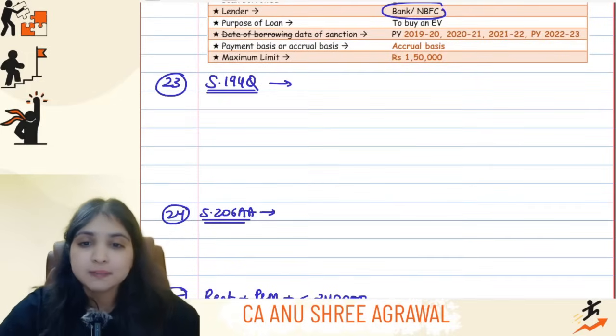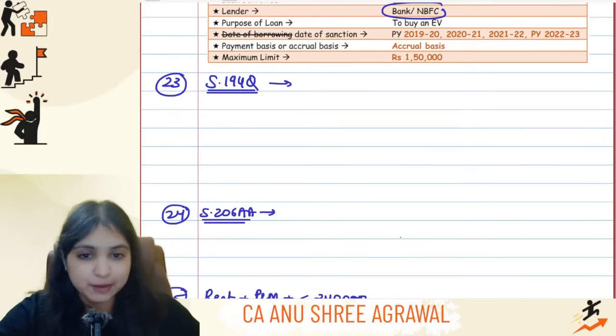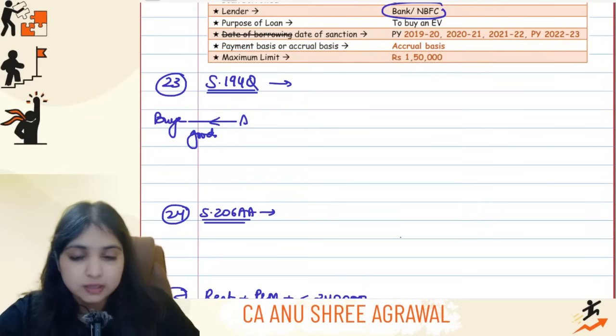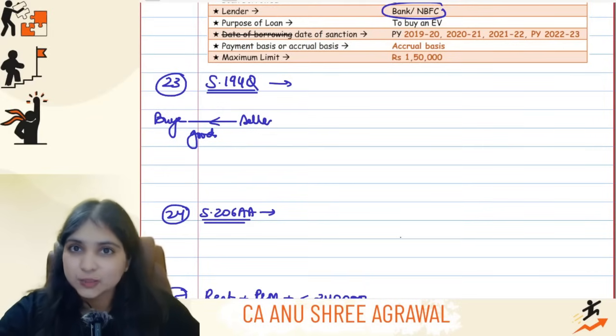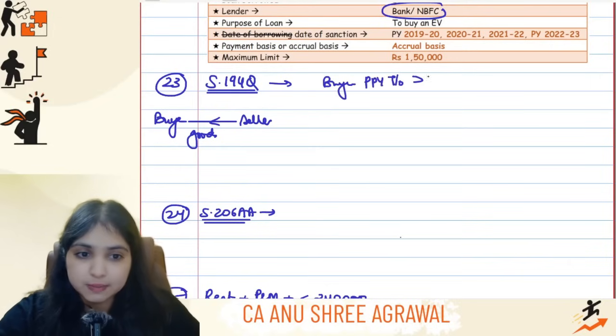Okay, then comes section 194Q. Listen to me extremely carefully. One explanation, guys, and you should be sorted. When it comes to 194Q, what are your conditions? Three conditions you have. Basically in 194Q, there's a buyer. This buyer is buying goods from the seller. So in such cases, TDS will apply under 194Q if three conditions are fulfilled. The buyer's preceding previous year turnover has to be more than 10 crore.